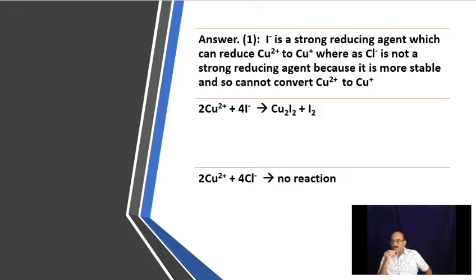I minus is a strong reducing agent which can reduce Cu2 plus to Cu plus, whereas Cl minus is not a strong reducing agent because it is more stable and so cannot convert Cu2 plus to Cu plus. Look at the equation given there. 2Cu2 plus plus 4I minus giving Cu2I2, cuprous iodide, plus I2. 2Cu2 plus plus 4Cl minus, there is no reaction. Hope you understood that. Okay, we proceed to the next question.